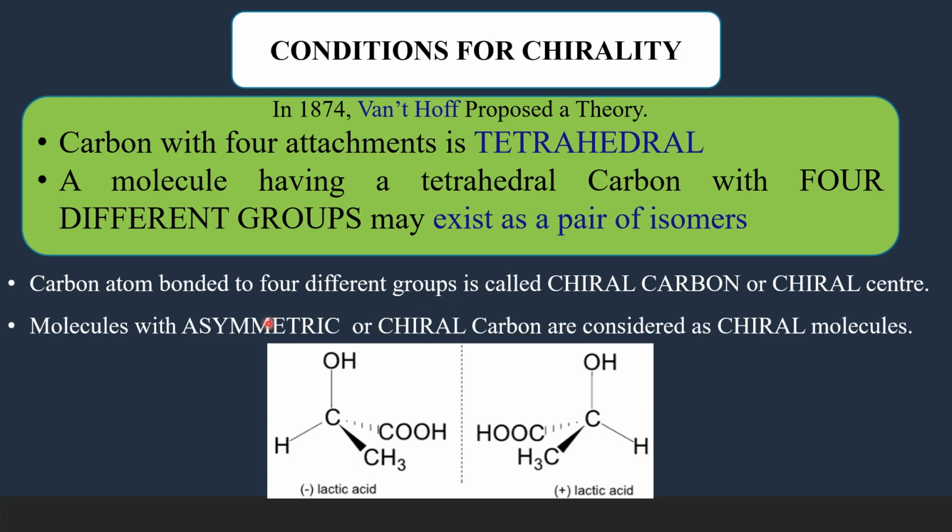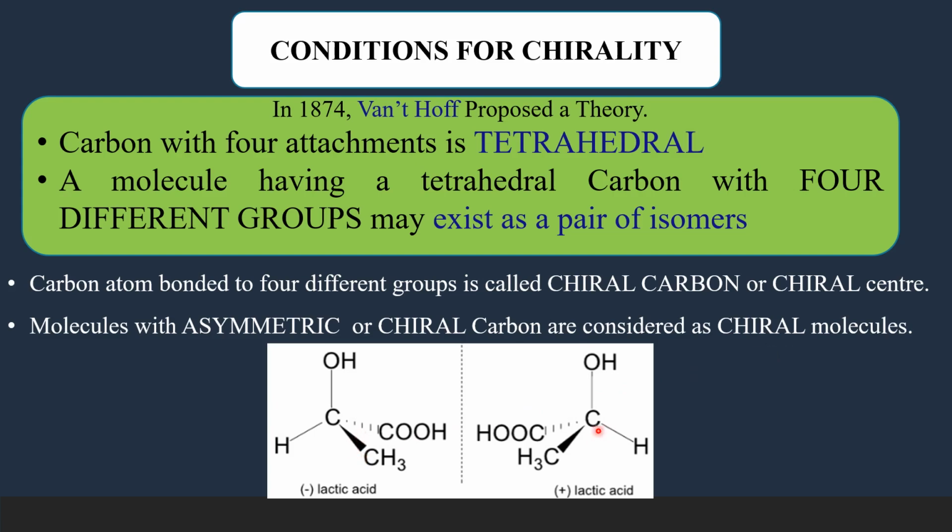A carbon atom which is bonded to four different groups is called chiral carbon or asymmetric carbon or stereo center or chiral center. And the molecules which are having this asymmetric or chiral carbon are considered as chiral molecules. They are believed to have the handedness.